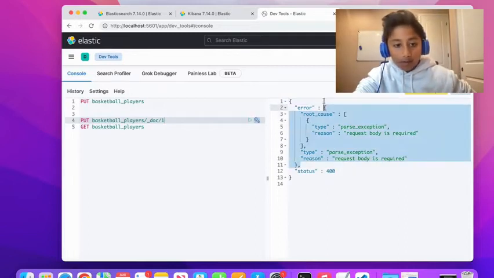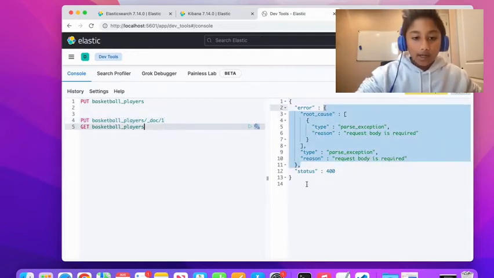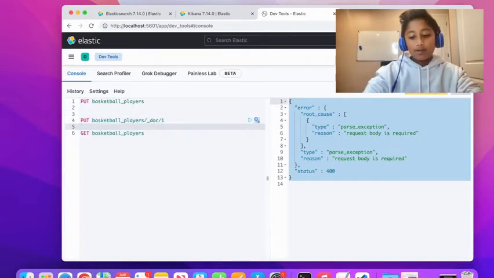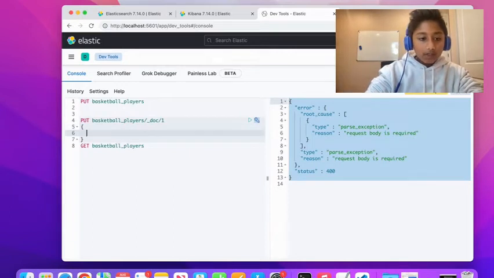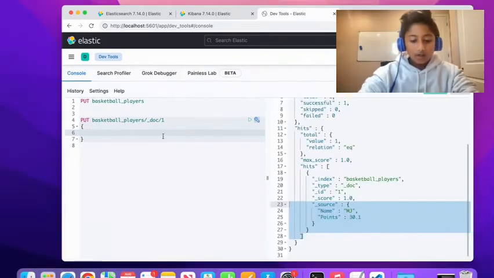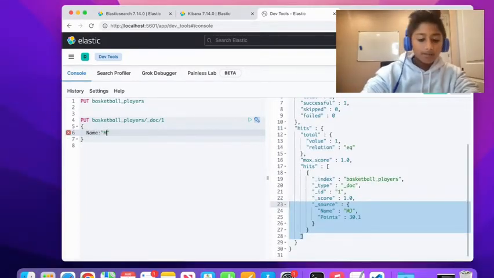And then, body is required. So this throws this error. It's just because I didn't actually give what I want to enter. So now we can actually put our JSON object. Let's say we have the basketball player's name. Let's just say, I don't know, Michael Jordan.